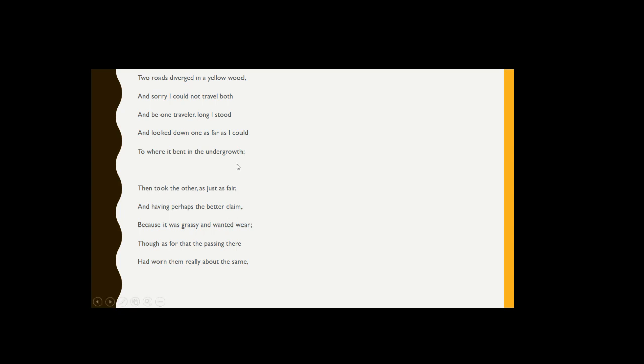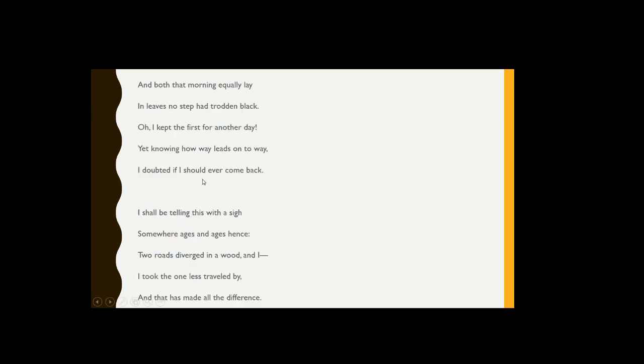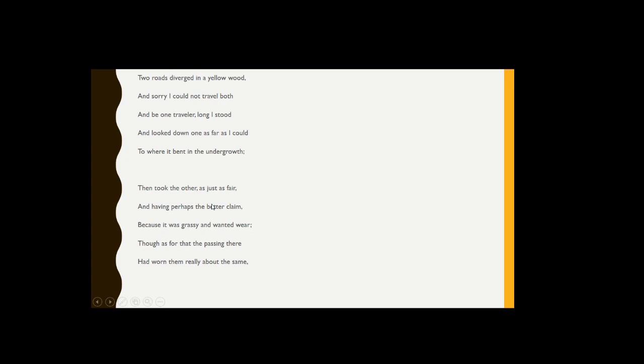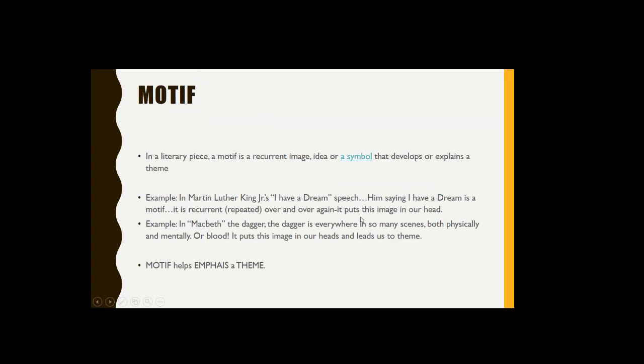So that could be a motif. It's this reoccurrent image. Or even traveling. It talked about traveling in different paths. So traveling or outdoors could be a motif, because these are images that are going over and over again in our heads, just like in Macbeth, like blood.